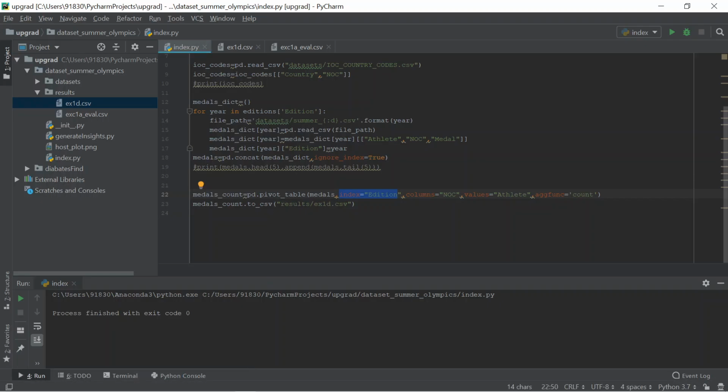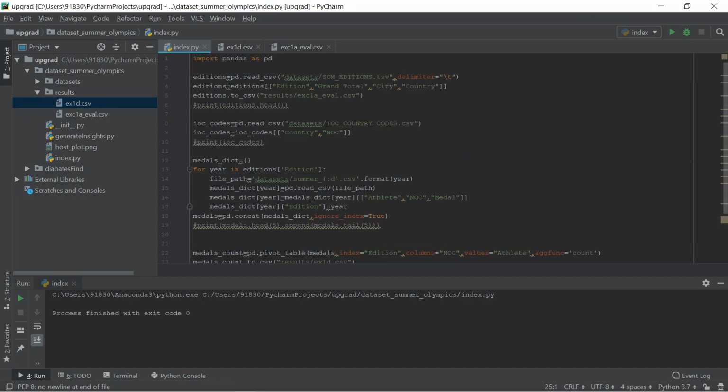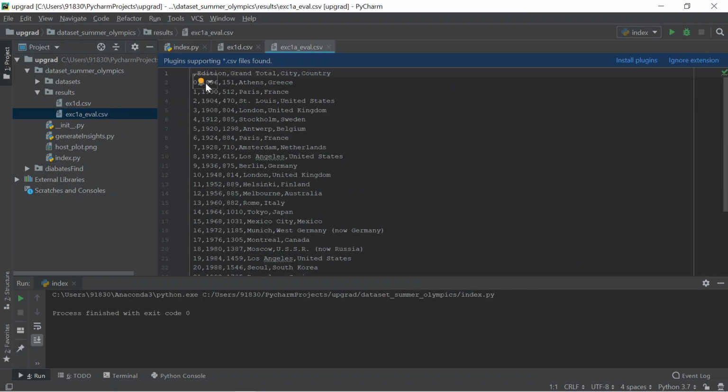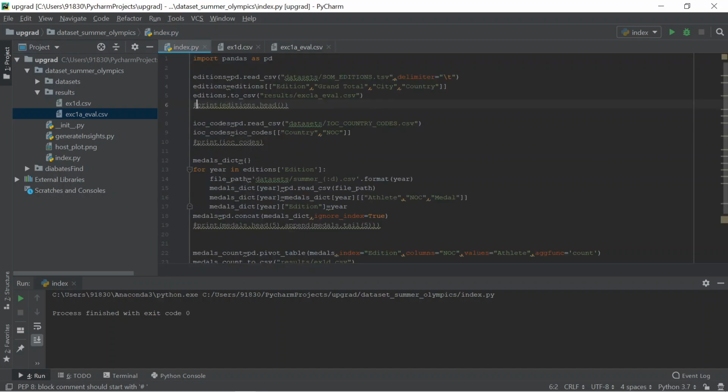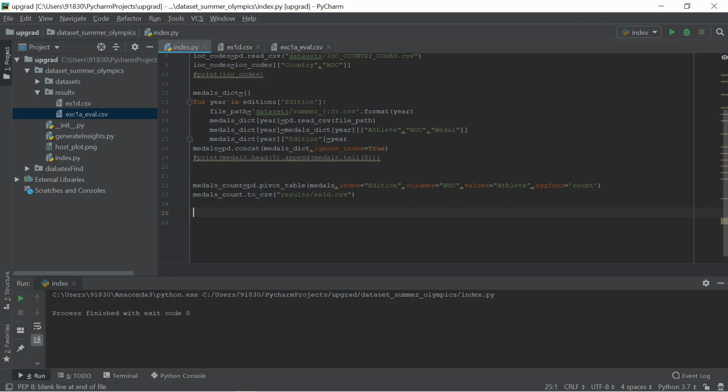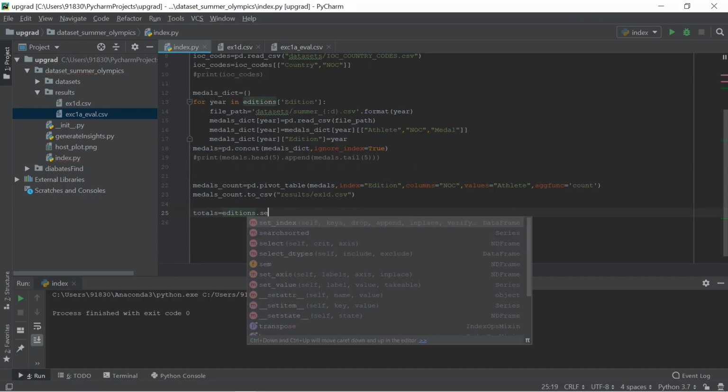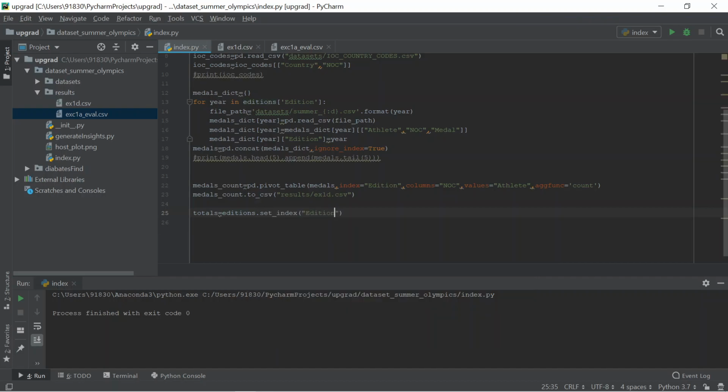First, let's check what is there in editions. They asked me to make the index the edition. For that purpose, they asked me to use the set index method in pandas, and I need to assign the complete data frame to a variable called totals. So I'm declaring a variable called totals equals editions dot set index edition.